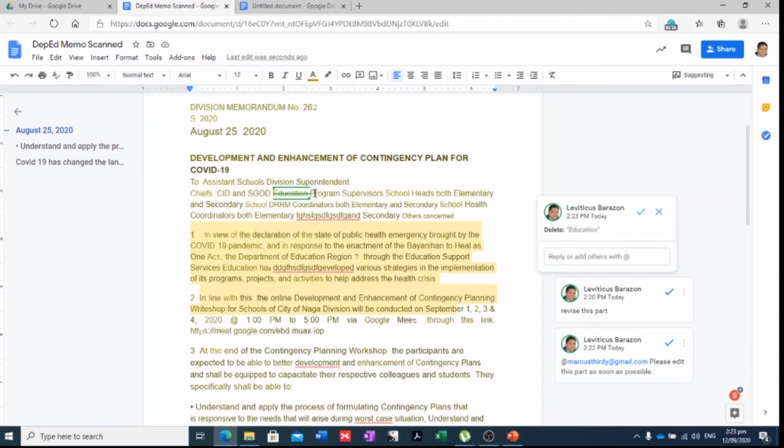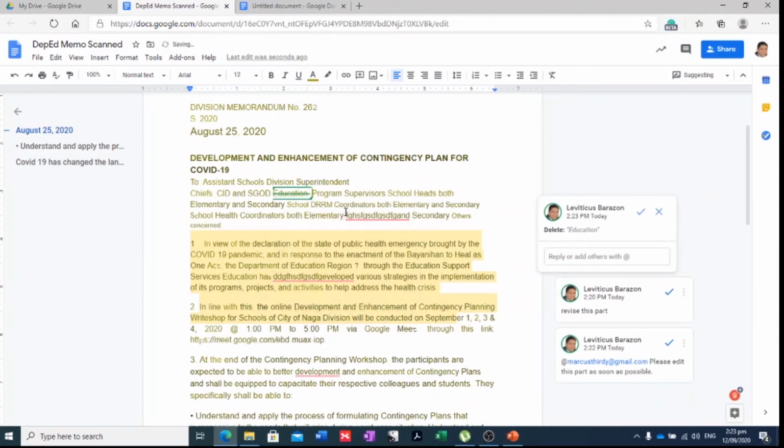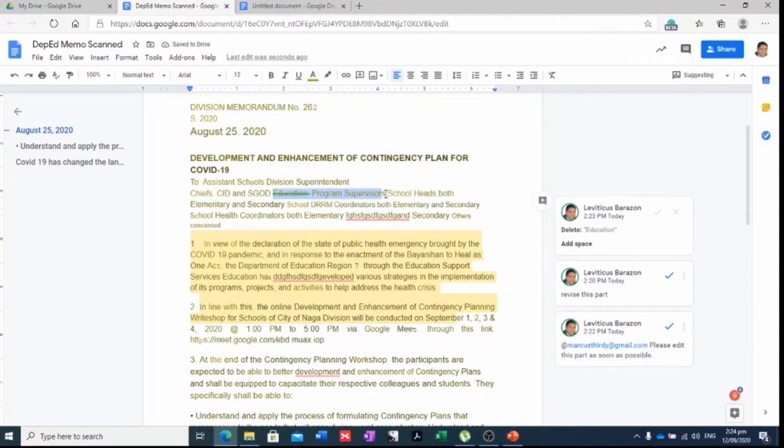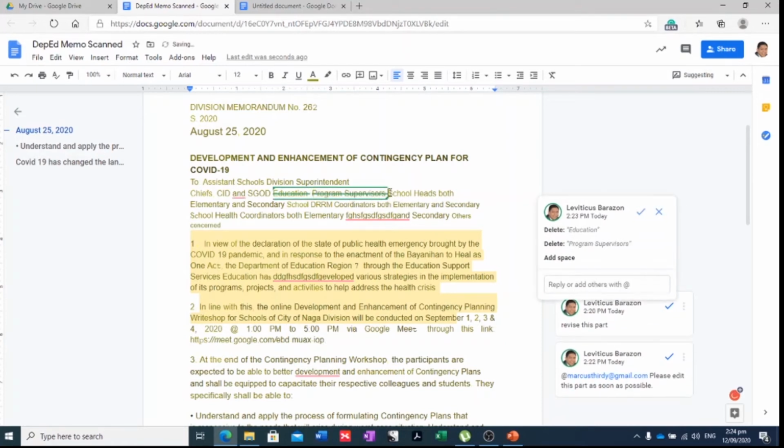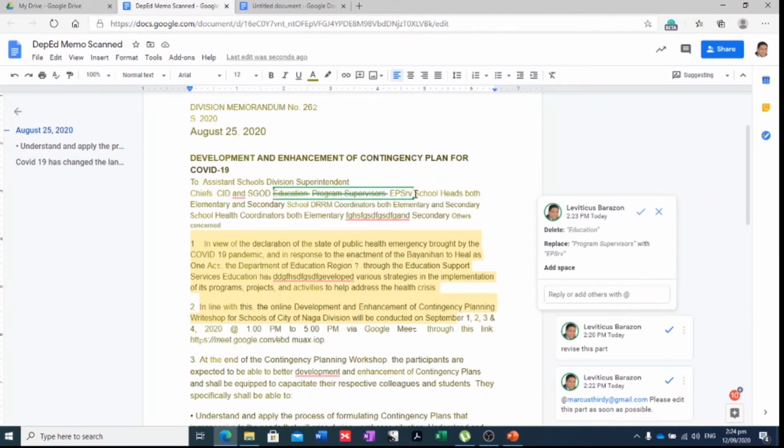And then you want to add here, say, for example, I want to delete EPS, Education Program Supervisors, and have it as, I'll write here my suggestion, EPS, and then add, and school heads, both elementary and secondary.